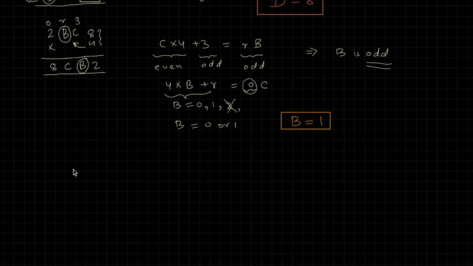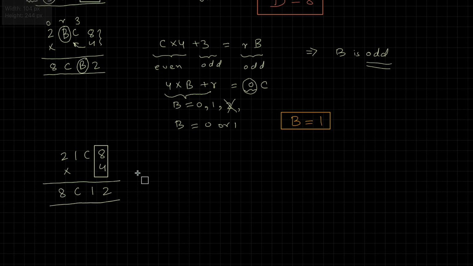Okay, let's find the last remaining digit. Let me rewrite using the known digits so far. 2, 1, C, 8 times 4 gives us 2, 1, C, 8 in reverse order. C is the only remaining digit now. Let's look at this last column. 8 times 4 is 32, 2 with a carry of 3. The next operation is C times 4 plus 3 results in a 1 with some carry.